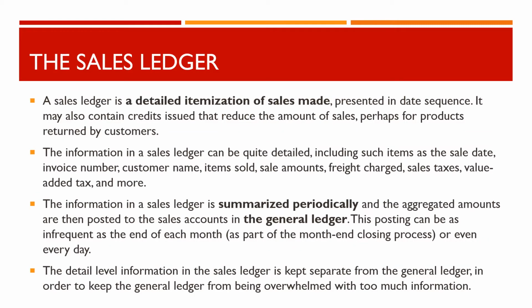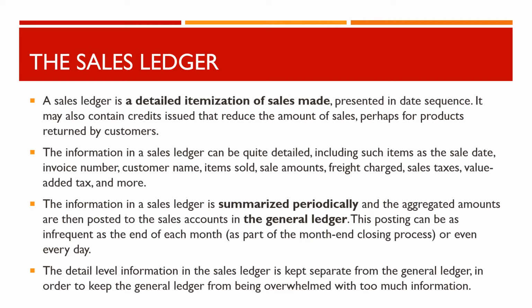A sales ledger is a detailed itemization of sales made, presented in date sequence. It may also contain credits issued that reduce the amount of sales, perhaps for products returned by customers. The information in a sales ledger can be quite detailed, including such items as the sale date, invoice number, customer name, items sold, sale amounts, freight charged, sales taxes, value-added tax, and more.